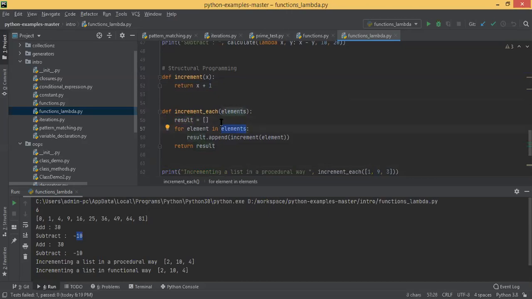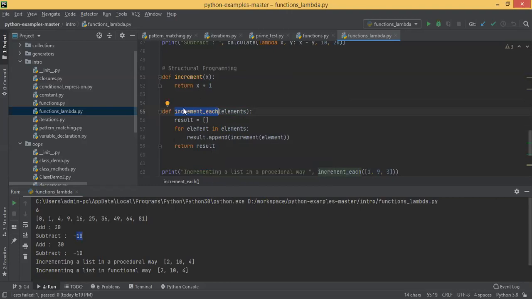Result is a list, which has a function called append, and you are appending the incremented element. So if you pass 1 2 3, it will be 2 3 4. It will keep on appending and returning. The idea here is that you define one function and implement all this logic.